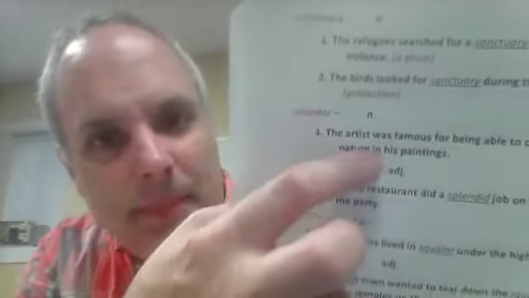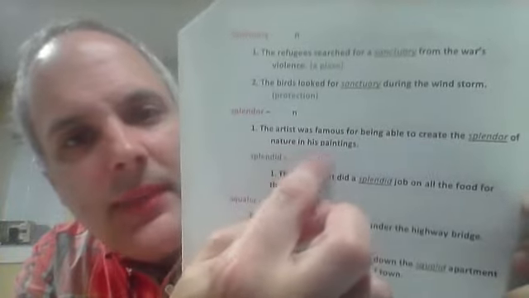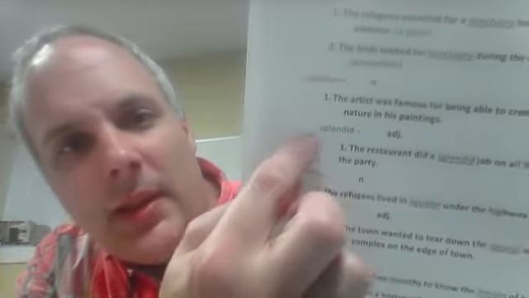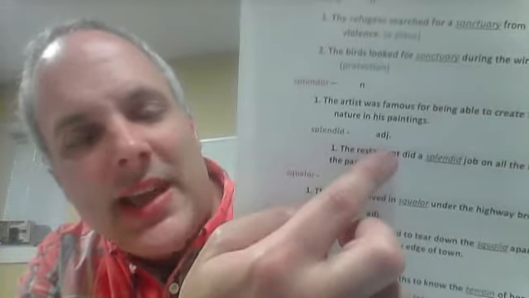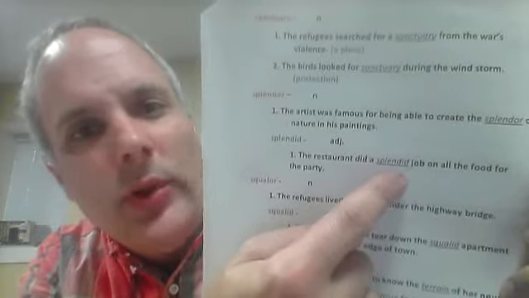The artist. The artist was famous for being able to create the splendor of nature in his paintings. So the beauty, the magnificence of nature. So that's splendor. It's a noun, the splendor of something. And then splendid is an adjective. The restaurant did a splendid job on all the food for the party. Here it just means great job, wonderful job.